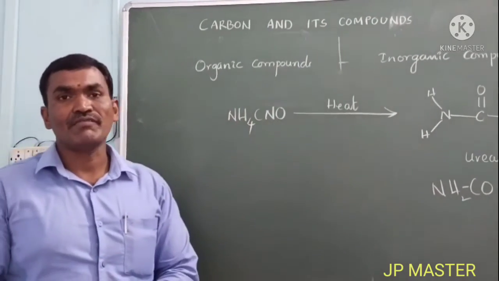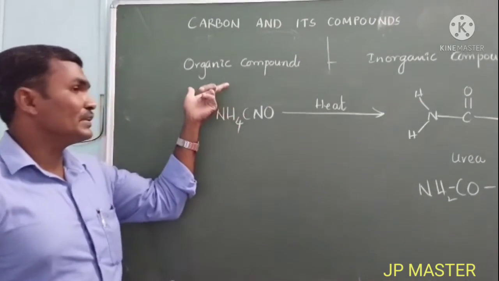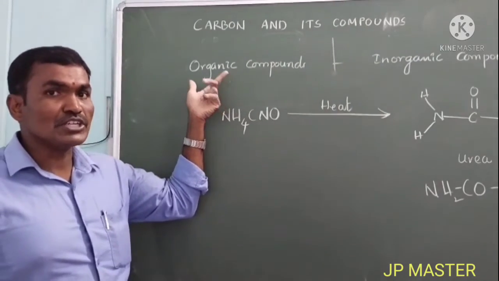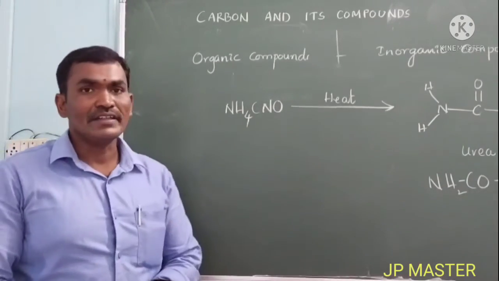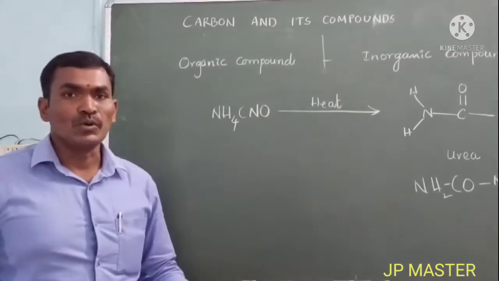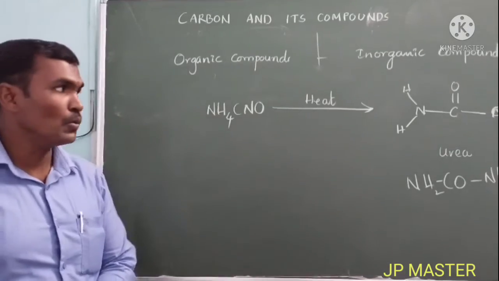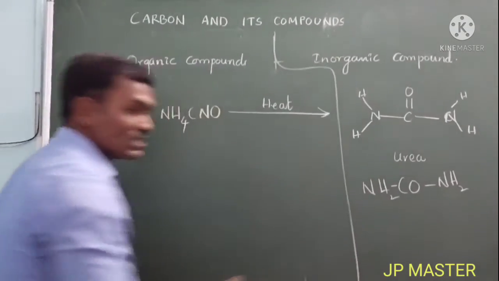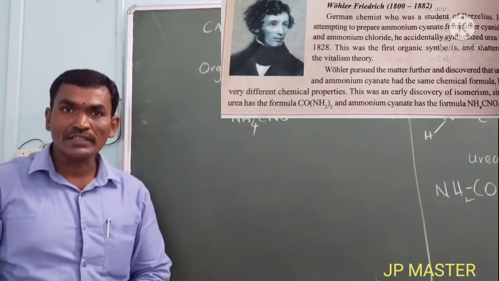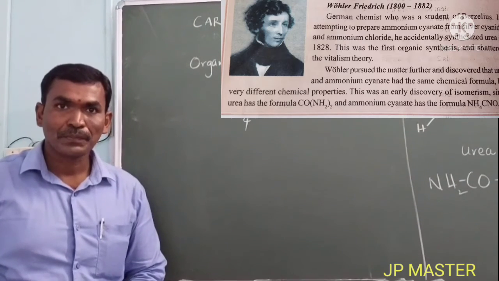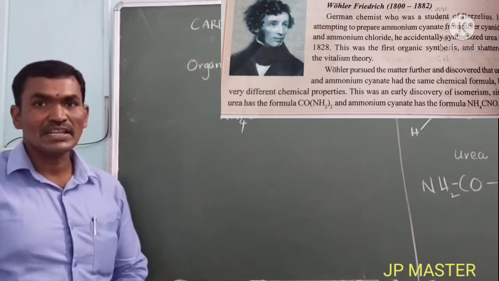So next they changed the definition of organic compounds. What is the new definition? Previously, organic compounds were defined as those made by living organisms. Later the definition changed: any compound containing carbon as an element is called an organic compound. That is the reason that in the branches of chemistry, carbon has one special branch, organic chemistry, which discusses the carbon compounds. That is why the lesson is kept in your 10th class as a special lesson about carbon.